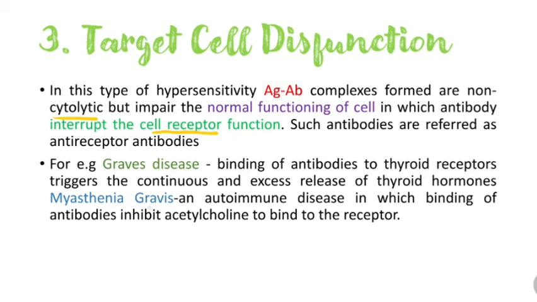But in myasthenia gravis, which is an autoimmune disease, binding of antibodies inhibits acetylcholine from binding to the receptors. So let's take up both of them, Graves' disease and myasthenia gravis, one by one.